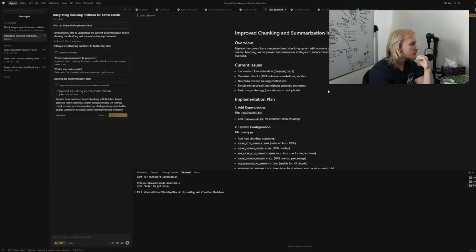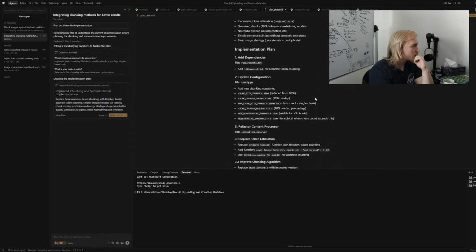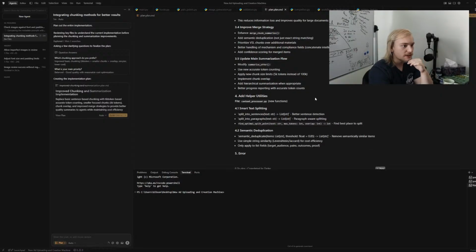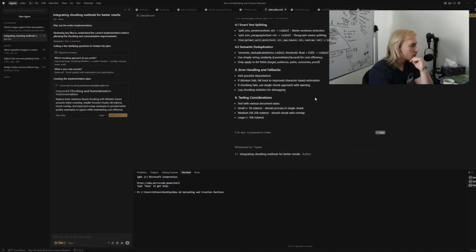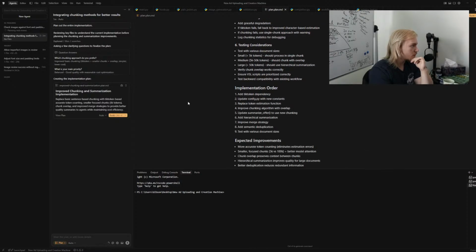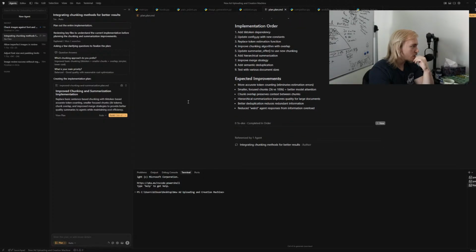Inaccurate token estimation, oversized chunks, overwhelming models, no chunk overlap causing context loss, basic merge strategy, file name, chunk size. Okay, this is the last thing I'm going to do, and then I got to bounce. I'm literally just going to update config of various documents: should chunk with overlap, should use hierarchical summarization, ensure VSL scripts are prioritized. Expected improvements: more accurate chunk loading, smaller, denser chunks.